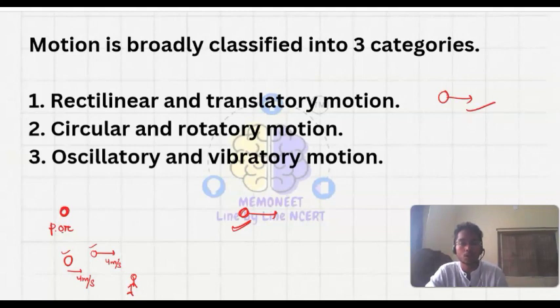Then circular or rotatory motion. It means if we tie a knob here and we are holding here and we are moving it in a circular manner, so this is rotatory motion, like your electric fan. Then oscillatory and vibratory motion. Let's say you have a pendulum here, a pendulum is an oscillatory motion, that is to and fro motion it is doing, and vibratory motion also can be possible. These are the types of motion.